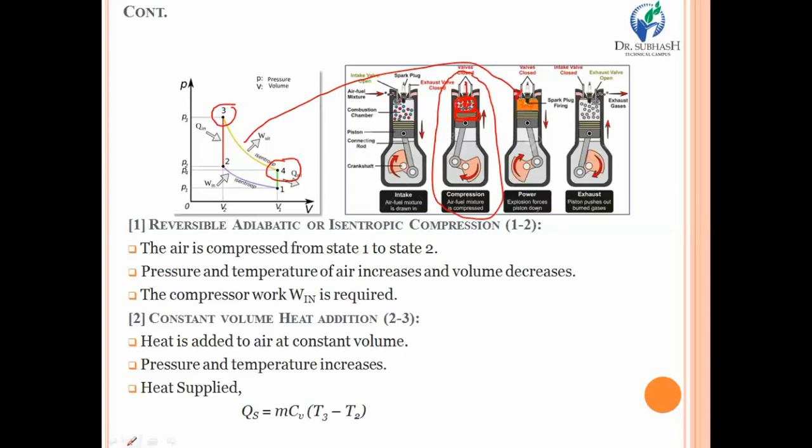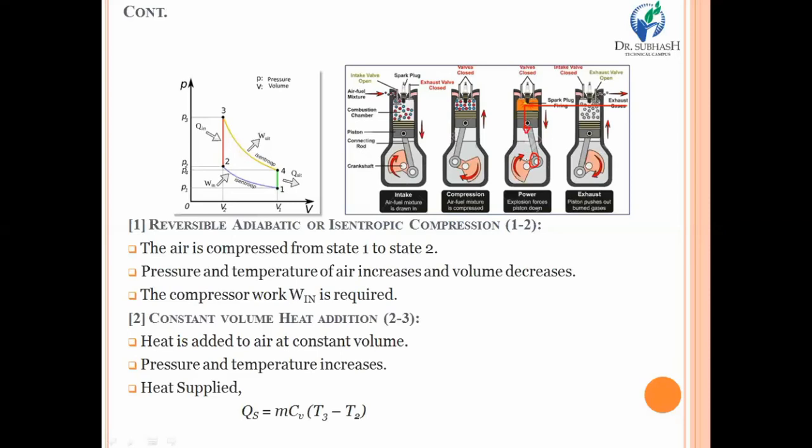During process number 3 to 4, the isentropic expansion process, the piston moves from top to bottom. Due to expansion, of course, volume increases. Pressure definitely decreases, and entropy remains constant throughout the entire process. During that, we are getting work from the crankshaft, because the piston moves in the downward direction.